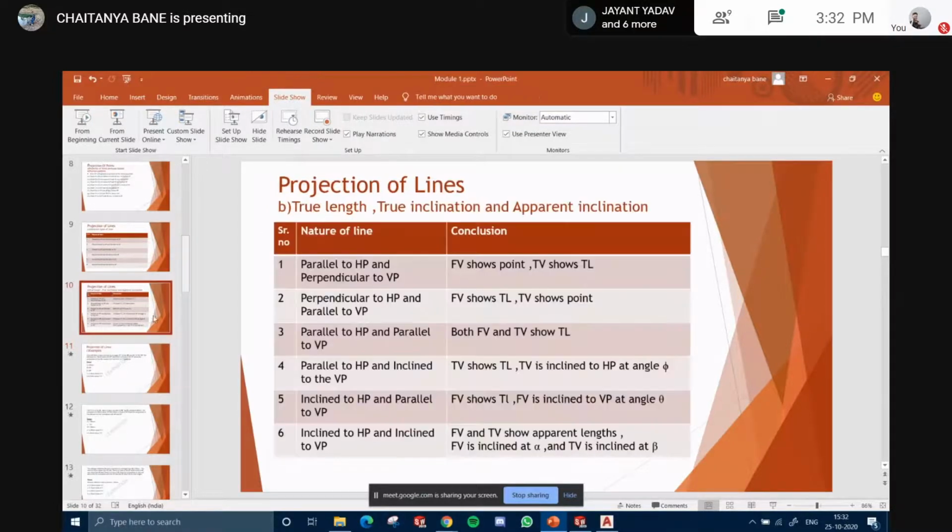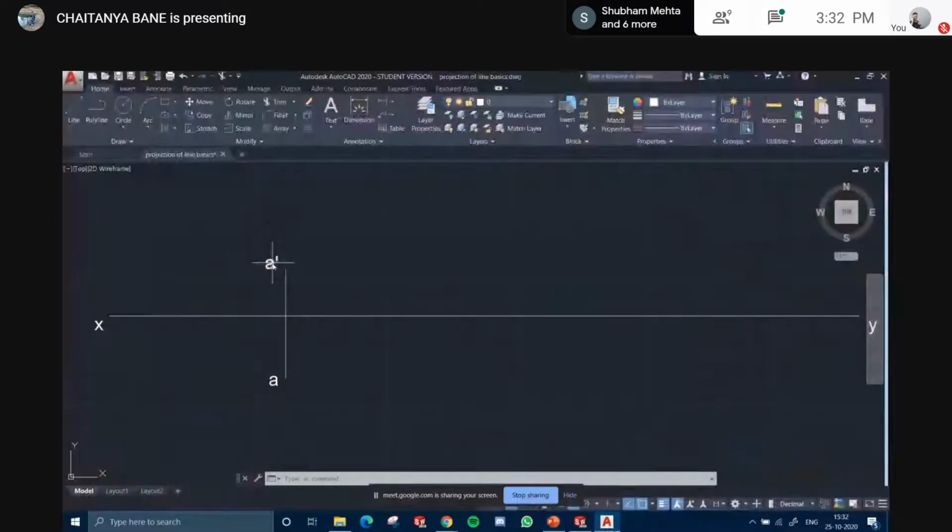So if I incline it to the HP and keep it parallel to the VP, correct in this case, its front view will show me the true length. Front view will show me the true length. So our front view is A dash. So the line drawn from here will show me the true length. So I make a line which is 50 mm in length.